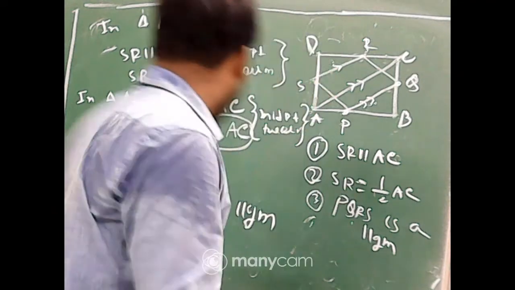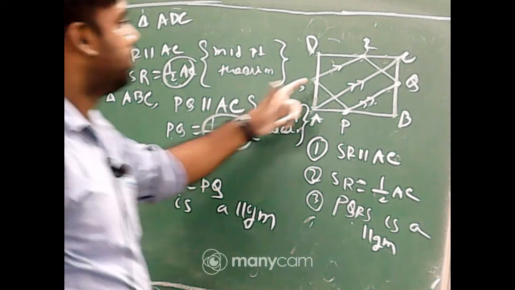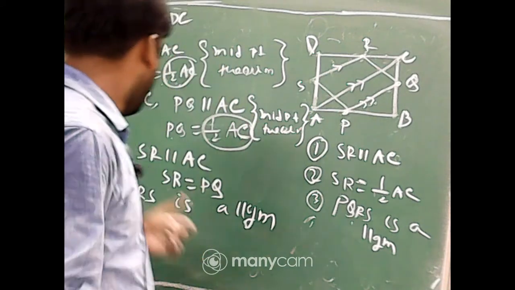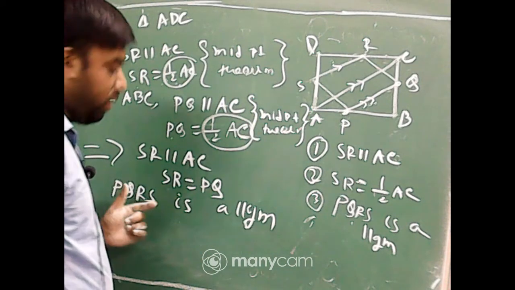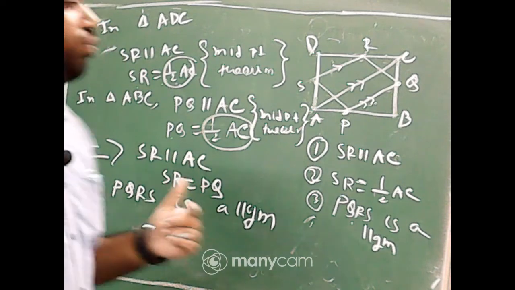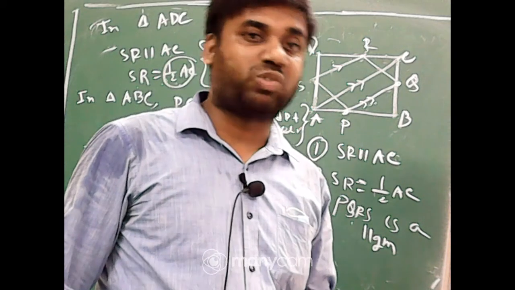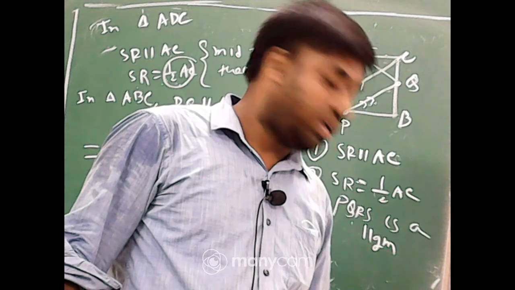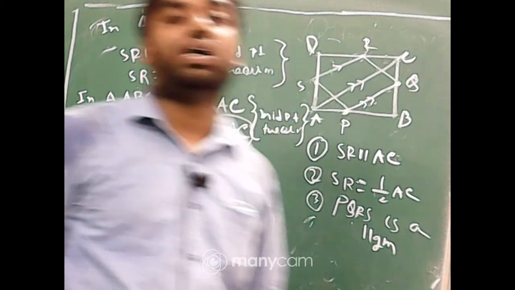That's why I have written here SR equal to PQ. If one pair of sides is parallel as well as equal, that quadrilateral is called a parallelogram.